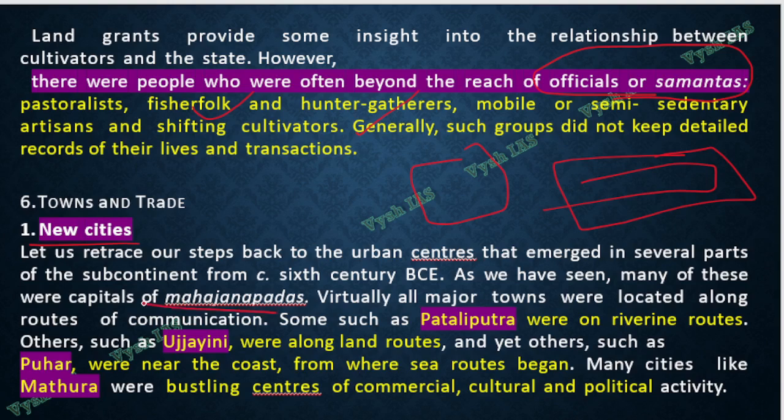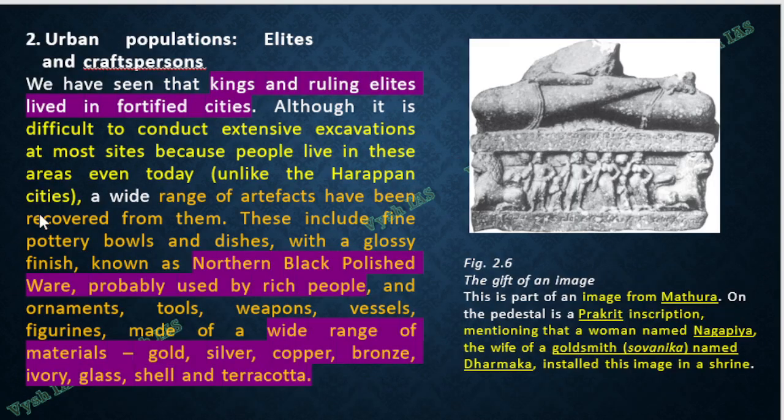After the Mahajanapadas and the kingdoms, more and more new towns came up. Patliputra, I told you, is on the river route, and that's why it's a very popular town. Ujjaini is on the land route, again a junction of trade routes. Then Puhar is near the coast, where the sea route will begin. Then Mathura is a very important commercial center for cultural and political activity. So all these are very important. UPSC can ask you a match the following, because it's given in your NCERT. Try to locate it on the map also.